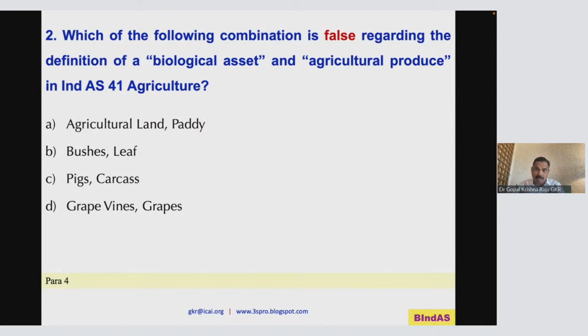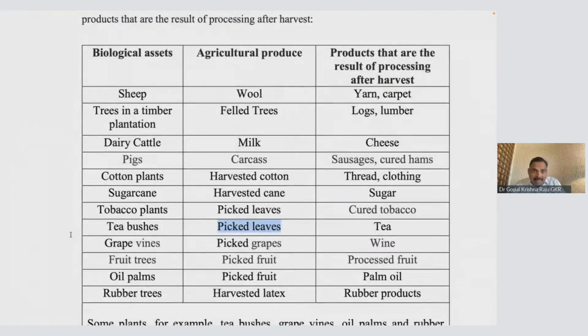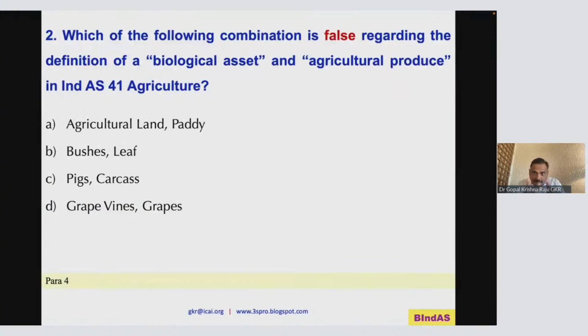Broiler birds will be your biological asset, but once it matures and you kill it, it becomes a chicken. Chicken is actually lifeless, so that is your carcass. So dairy cattle, milk, pig, carcass. You can even take the case of poultry also. So this is also a match.